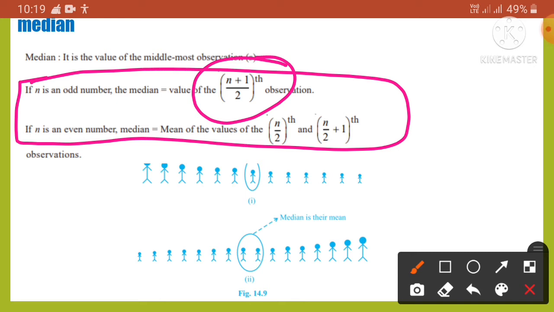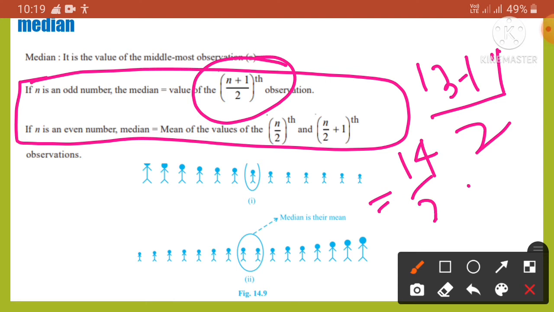For example, if n is 13, then the median will be (13 plus 1) by 2, which is 14 by 2, that means the 7th observation will be the median.